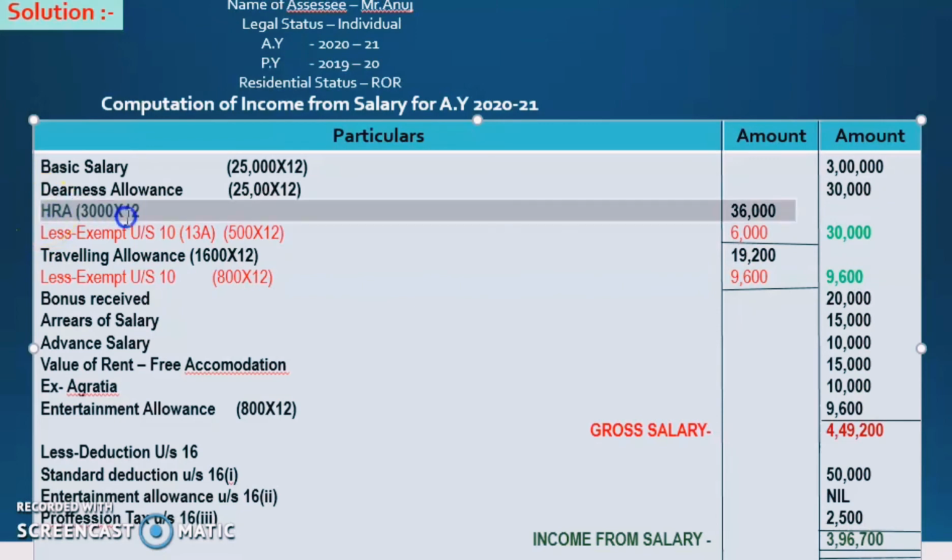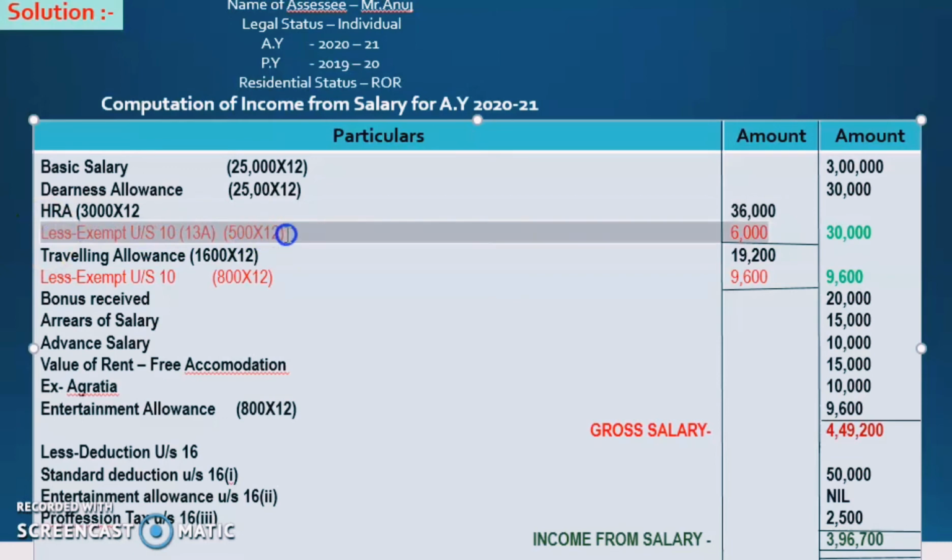We have to exempt here. What is the exemption? HRA given is 3,000 per month, so 3,000 into 12 is 36,000. We write that in the inner column, and we have to deduct the exemption under section 10 subsection 13A, that is 500 multiplied with 12, that is 6,000. After calculating, we will get 30,000. We have to write that in the outer column. That would be the exact house rent allowance.